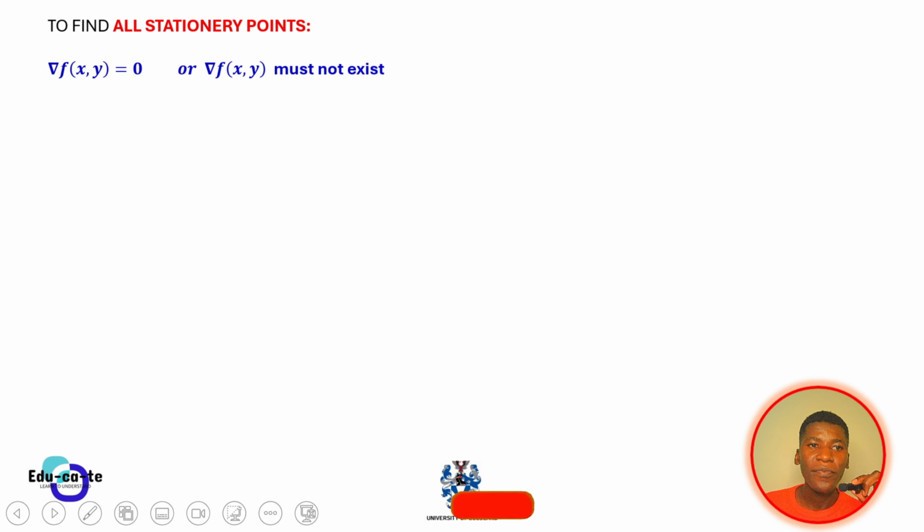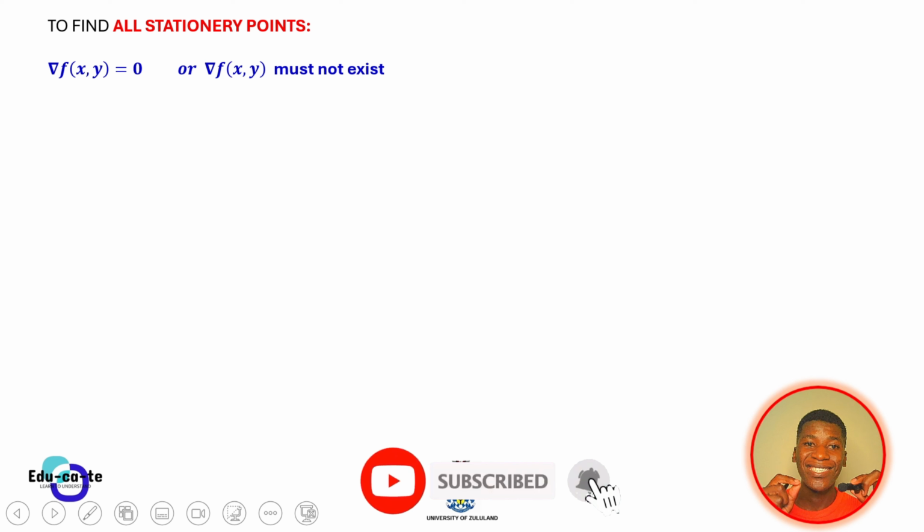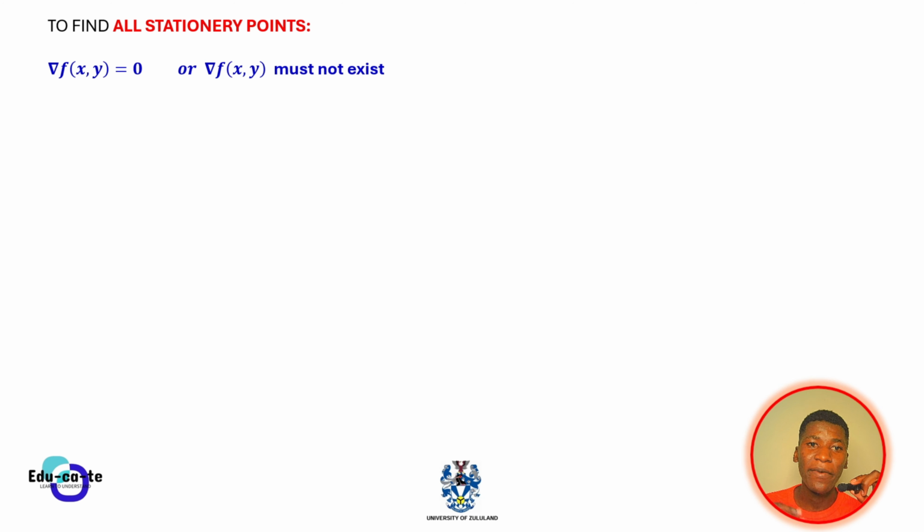So now, for us to find the stationary points, which can be either a local minimum, a local maximum, or a saddle point, we need to equate the gradient of the function to 0. Because remember that we've said that the first derivative of a function, which is its gradient, must equal 0 at its stationary points. Just simply meaning that the graph does not have a rate of change. It is not changing in any direction, none whatsoever.